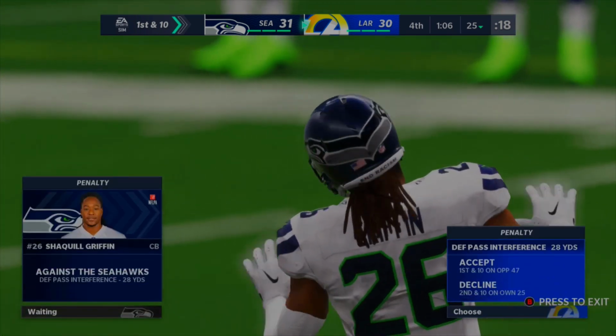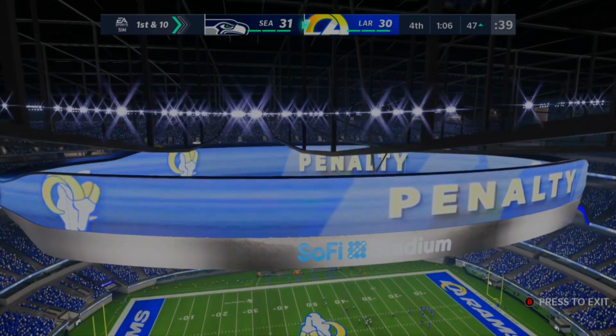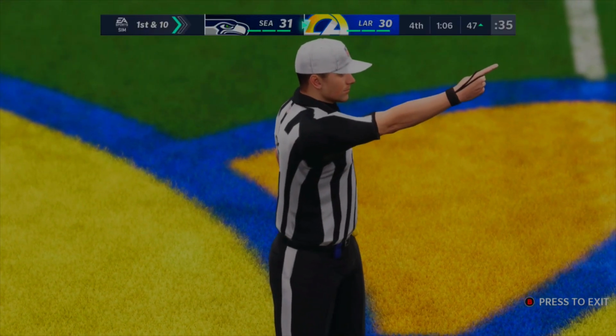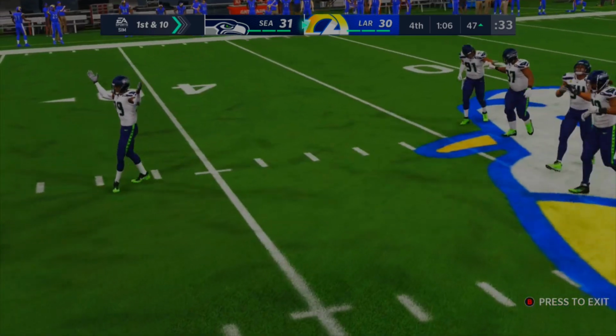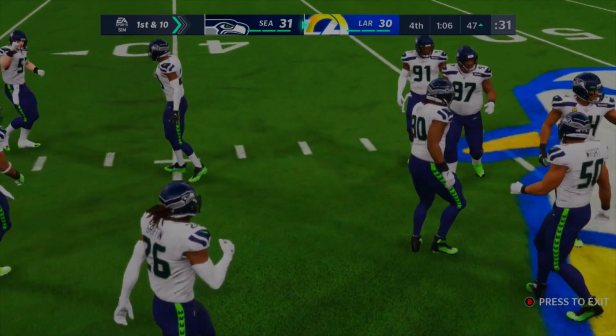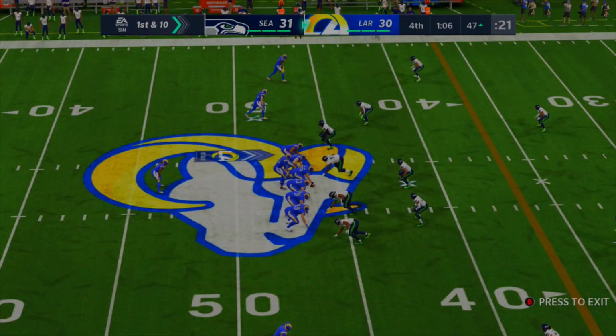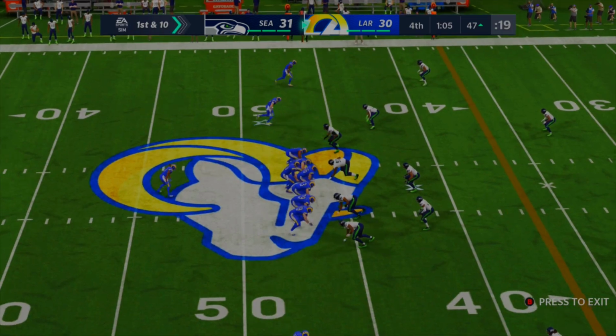As you can see, there was some contact. Shaquille Griffin with the contact. So that's a 28-yard penalty. New set of downs. Now on the 47-yard line with 1:06. So that's big for the Rams, considering they're really inching closer to field goal range now. All right, so they stand at the 47-yard line of opposing territory.